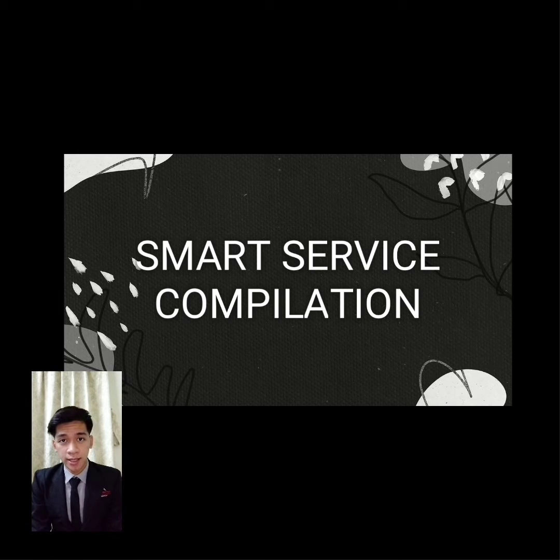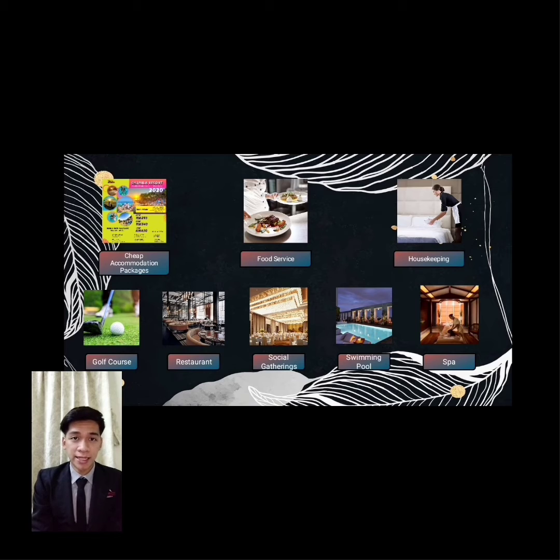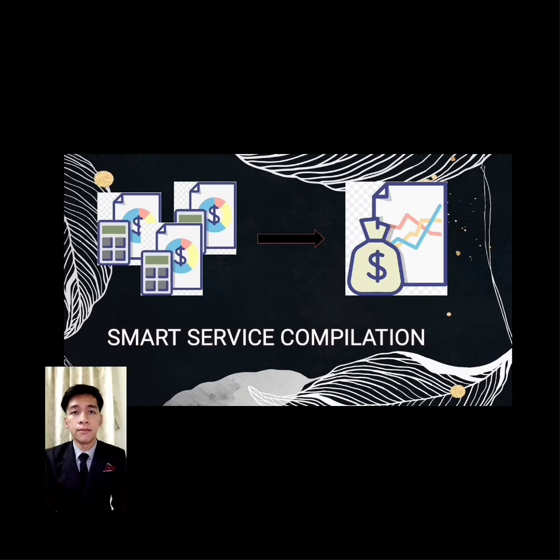Explain about our project, which is Smart Service Compilation. Hotel is a pet accommodation for guests who stay for short period time. Each hotel offers various services to guests according to the hotel policy. For example, cheap accommodation package, food and beverage service, and housekeeping. High-class hotel has additional facilities such as a restaurant, swimming pool, spa, golf, and many more.